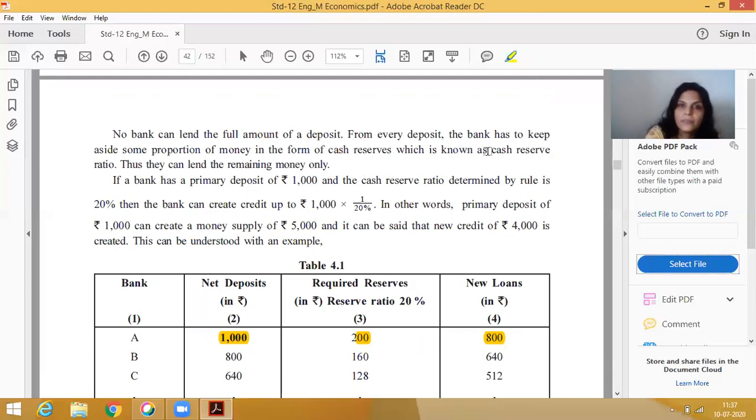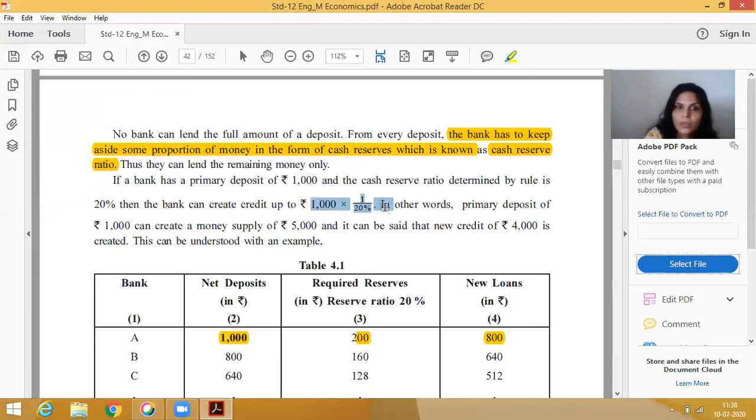The bank has to keep aside some proportion of the money in the form of cash, not in any other form, only as cash reserve, which is known as the cash reserve ratio. Whatever the bank lends to another person is affected by it. CRR has an inverse relationship with credit creation.